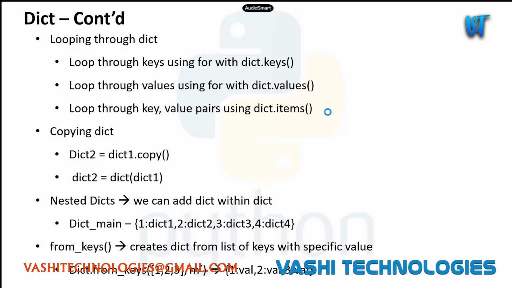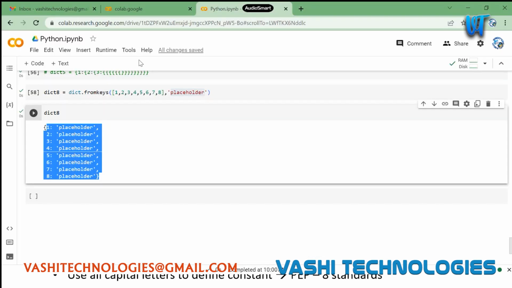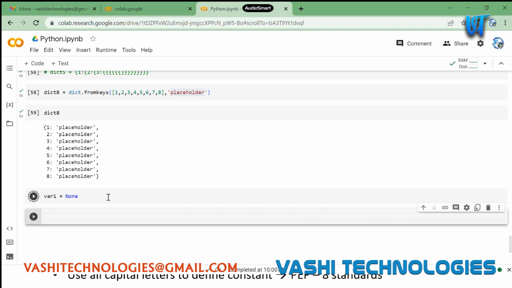Now we have some special types. I think you might have come across the None type by now, we have used it in many places. What the None type basically does is assign an empty value. It will initialize a variable with a None value. If I do var1 and make it None, it will do nothing.